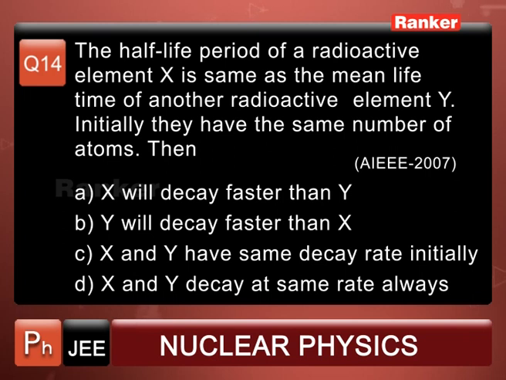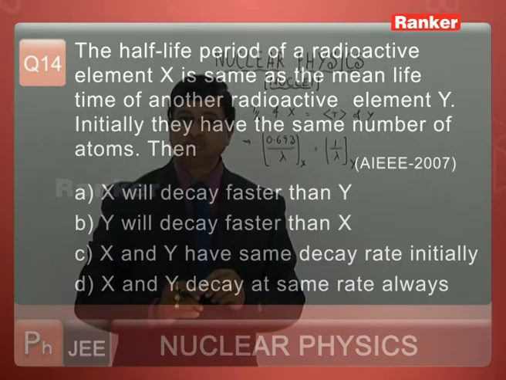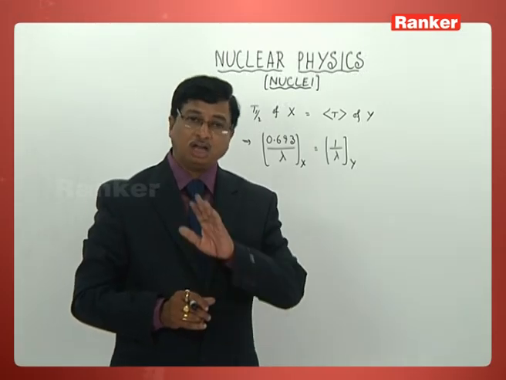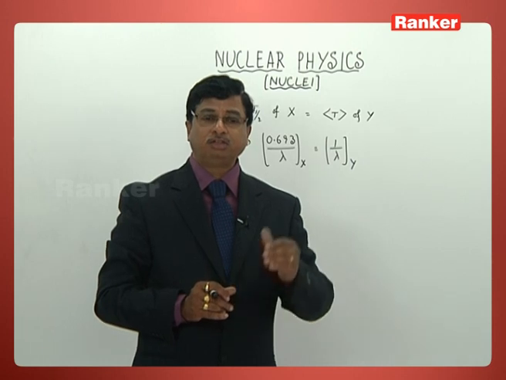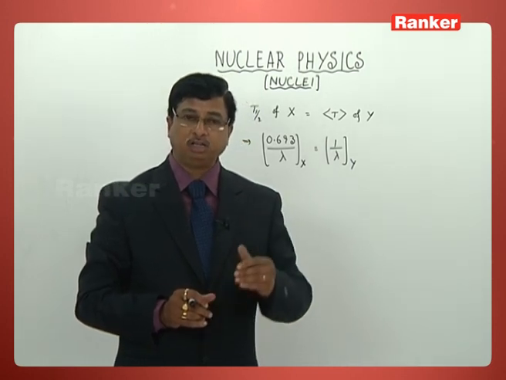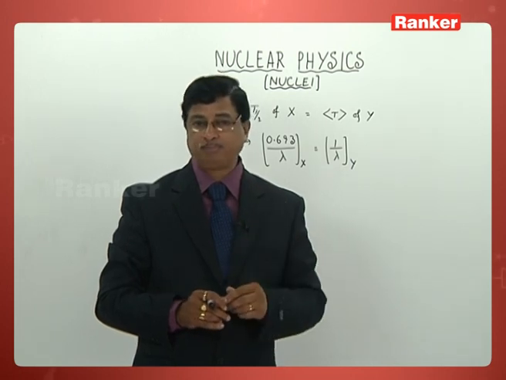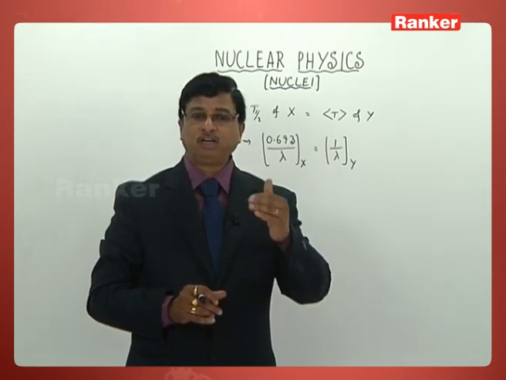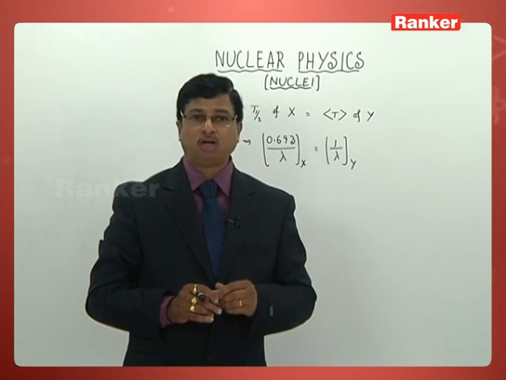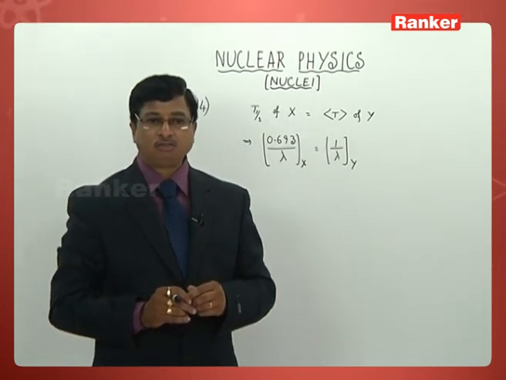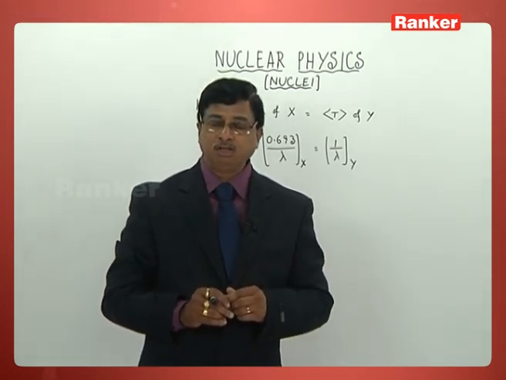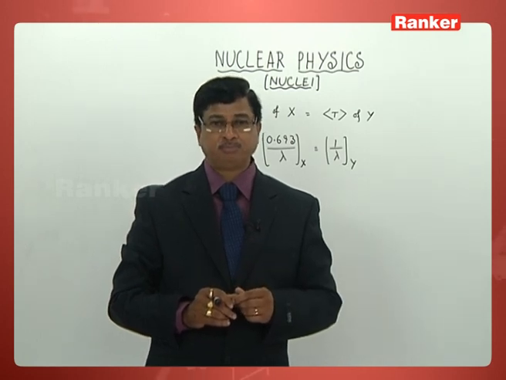And the fourth option is given this way: X and Y decay at the same rate always. Not only initially, always they are going to have the same rate of decay, that is the same rate of disintegration. What is the correct option out of these 4? And this question was asked way back in 2007 in the JEE paper.